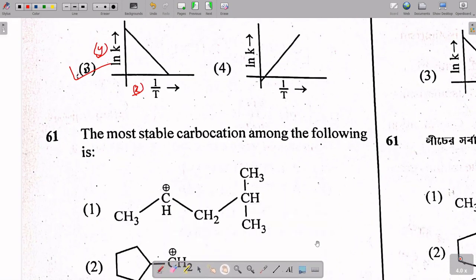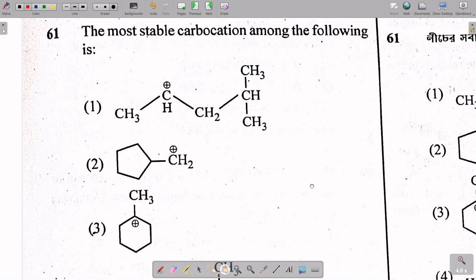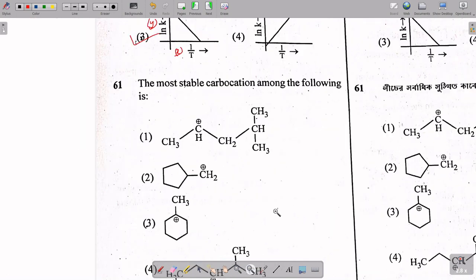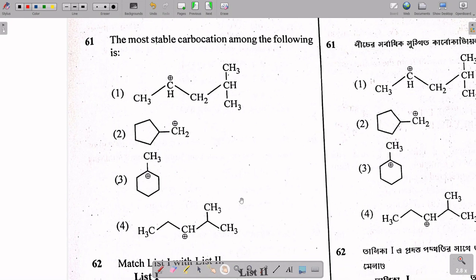Now move to question 61. Let me zoom in first. This question is very easy. It asks which is the most stable carbocation among the following. Stability of a carbocation depends on the degree. If the degree increases, the stability increases. 3 degree is greater than 2 degree is greater than 1 degree in terms of stability of carbocation.